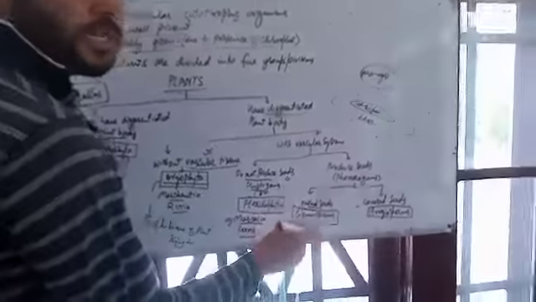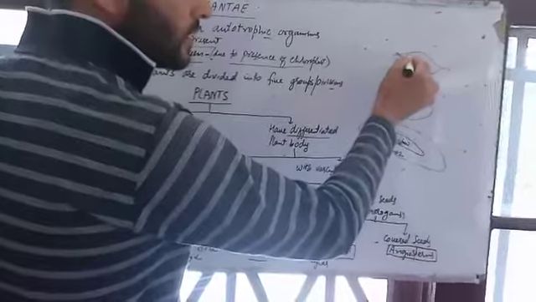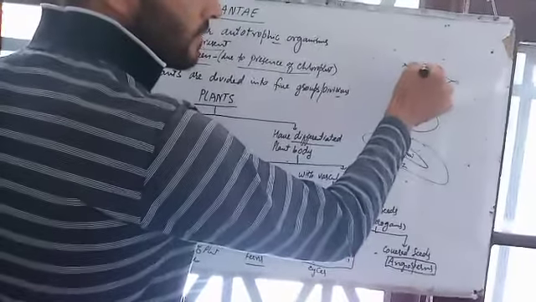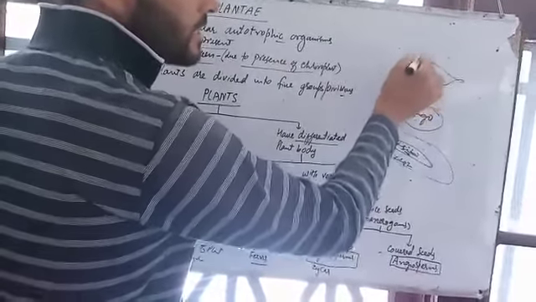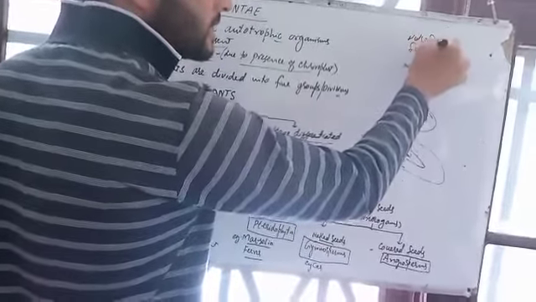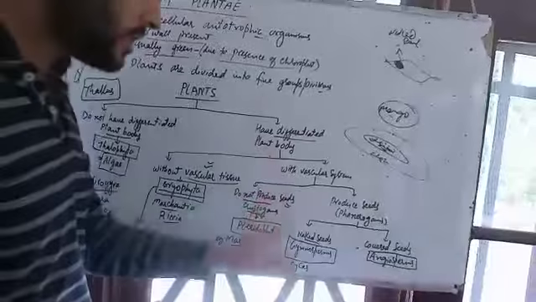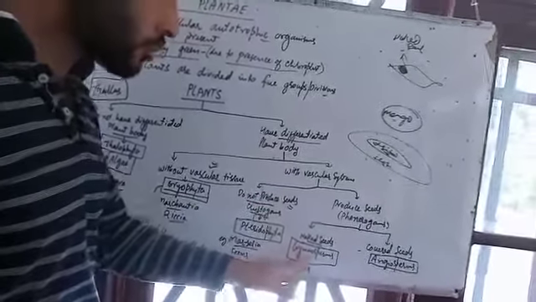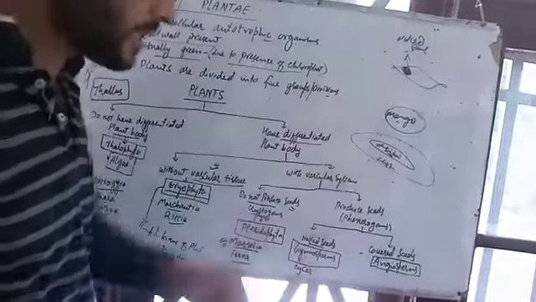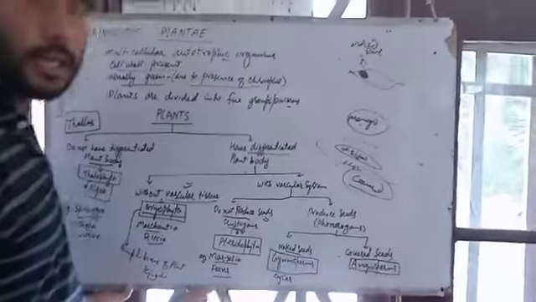In case of gymnosperms, there are uncovered seeds. The seeds are directly present over the leaves, like this. These seeds are not covered by any type of covering. That is why these are known as naked seeds. That means gymnosperms are naked seed bearing plants, and angiosperms are plants having covered seeds inside the fruit.